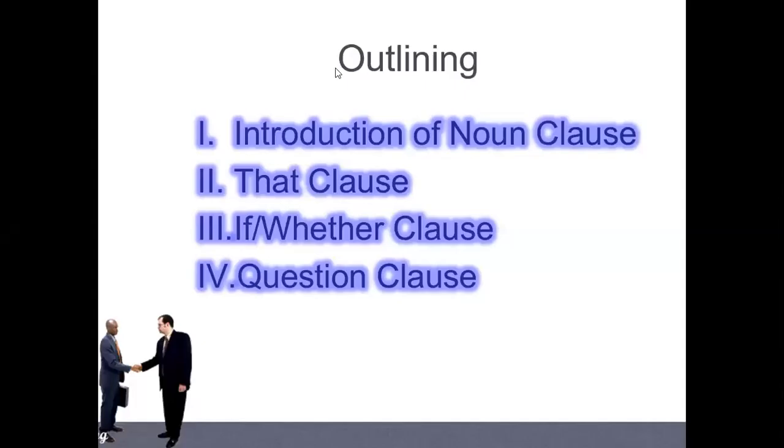Don't forget about it. Among the three kinds of clauses, the adverb clause has more kinds: adverb of time, adverb of place, adverb of manner, purpose, result, reason, condition, and so on. Right? There are many. But for the adjective clause, how many kinds? Everybody, how many kinds of adjective clauses are there?